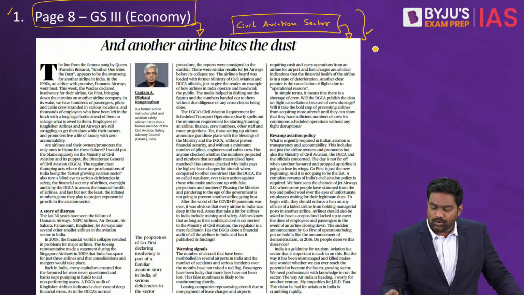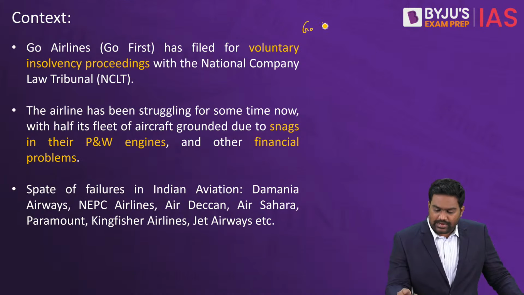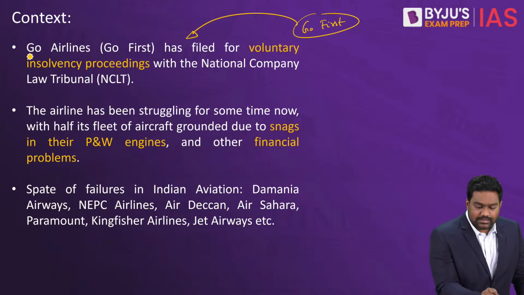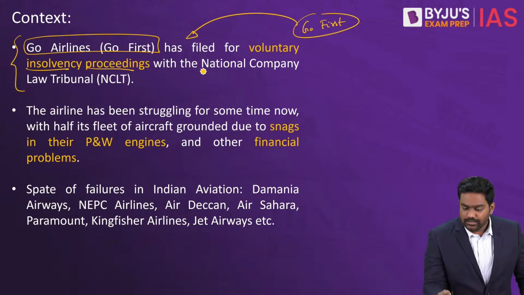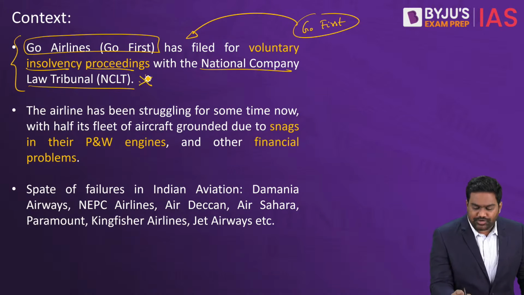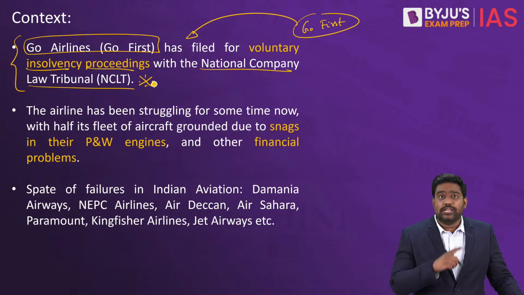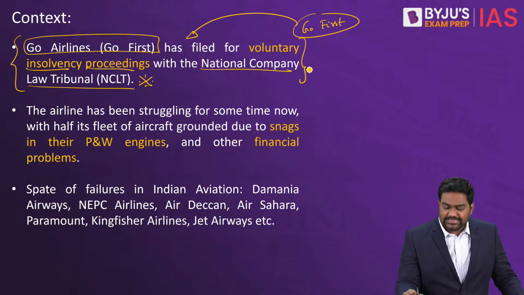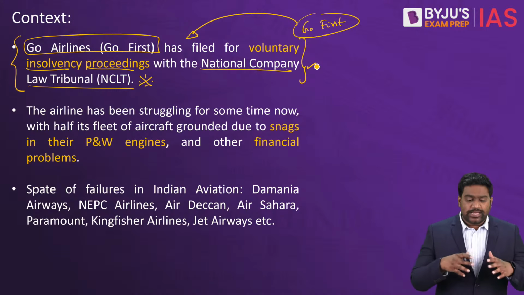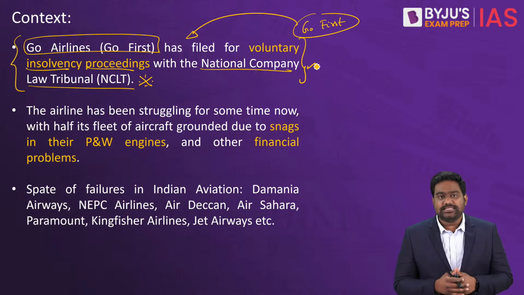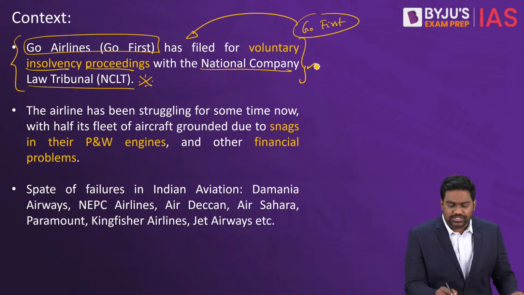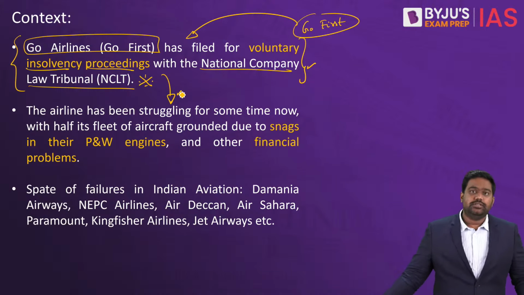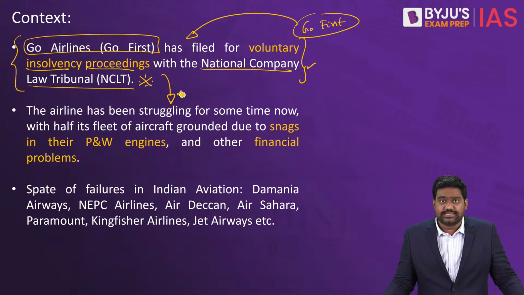We spoke about how Go Airlines or Go First, it was previously known as Go Air. This airline has filed for insolvency and bankruptcy at the National Company Law Tribunal. Yesterday in the prelim section, we spoke about the NCLT in detail. So today let's examine this crisis. Let's understand why exactly Go Airlines has failed. And more importantly, focus on the problems that are facing India's civil aviation sector.